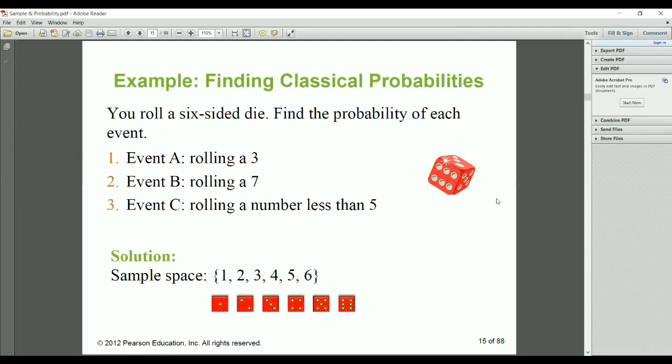So finding the classical probability. You roll a 6-sided die. Find the probability of each event. Event A is rolling a 3. Event B is rolling a 7. And event C is rolling a number less than 5. First, what is the sample space? Our die has 6 numbers. So that is 1, 2, 3, 4, 5, 6. All the possible outcomes are 1 to 6. That is our sample space.